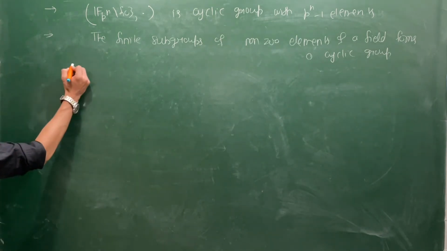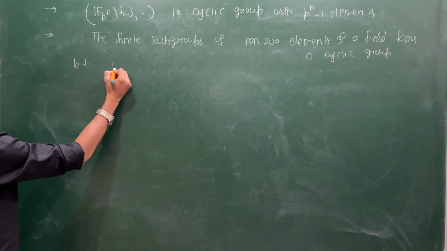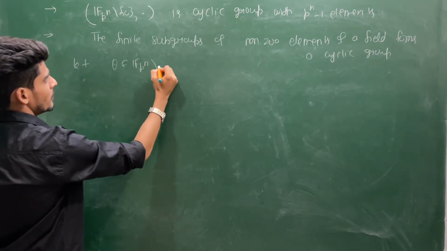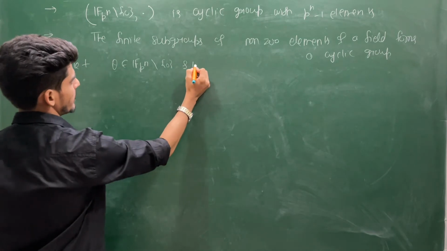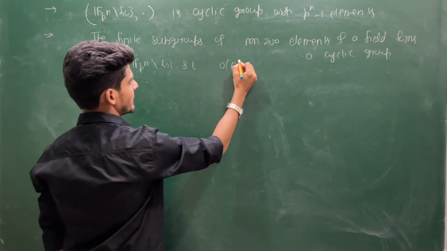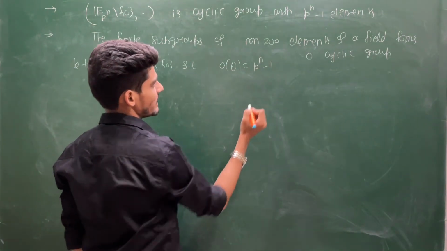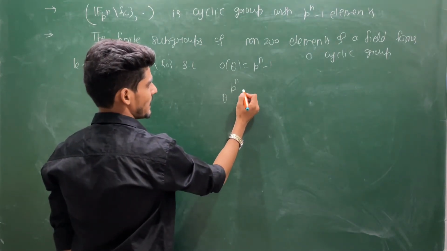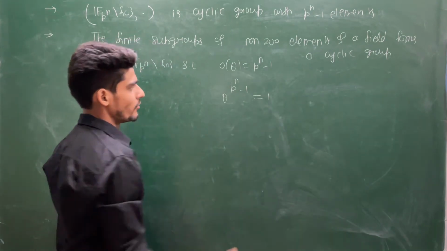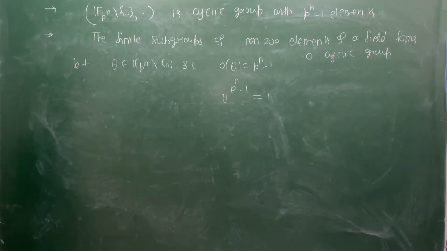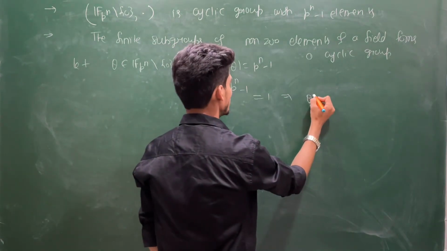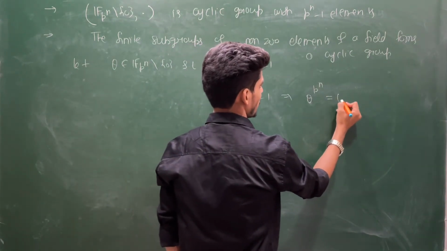So let theta belong to Fpn minus 0 such that the order of theta is p power n minus 1. That means theta to the power p power n minus 1 will give you 1, because 1 is the multiplicative identity. This will imply theta to the power p power n equals theta.